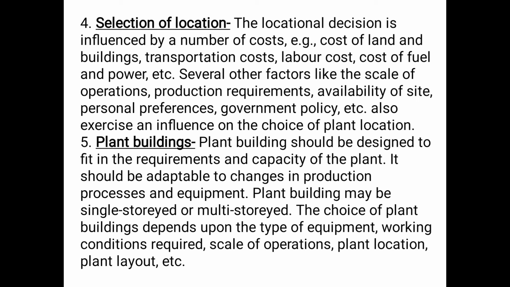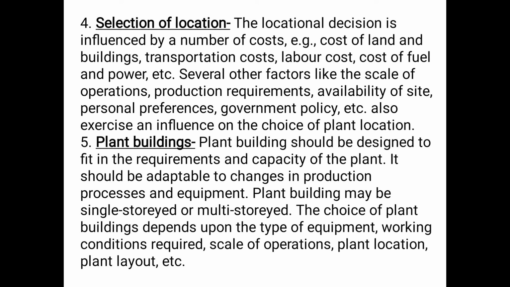While selecting a location, many costs and expenses need to be considered. For example, the cost of land and building means putting up an industrial unit, then transportation cost involved in carrying and transporting raw materials and finished goods, then labor cost, the cost of bearing human resources, personnel, workforce there, cost of fuel and manpower, etc.